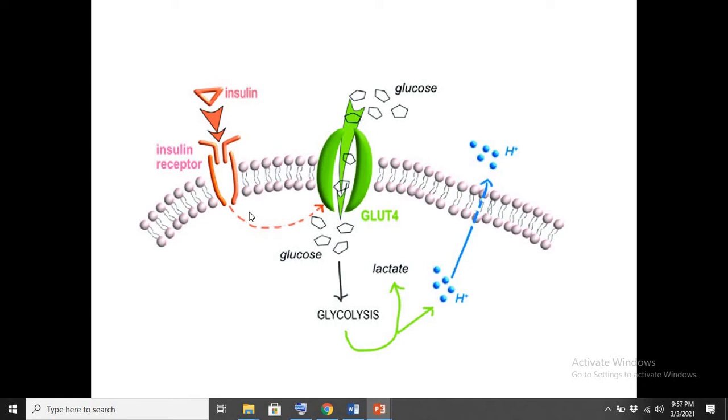After insulin binds with the insulin receptor, it helps this transporter, that is GLUT4. This is the glucose transporter. So after binding of insulin to the insulin receptor, this glucose transporter allows glucose to enter inside the cell. When the glucose molecule enters the cell, the cell utilizes this glucose to produce energy, during the process of biochemical reactions that we call glycolysis.